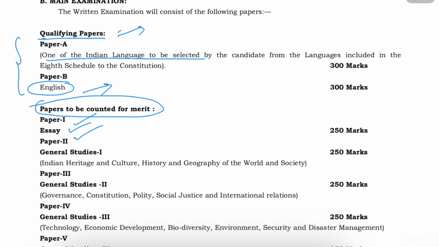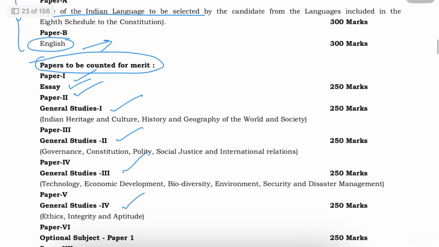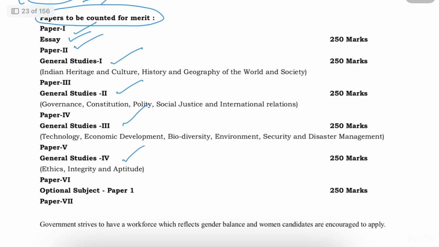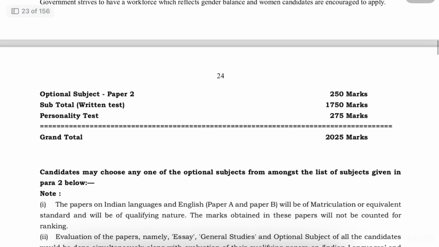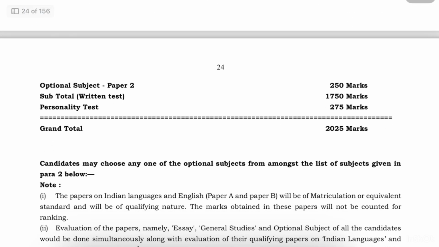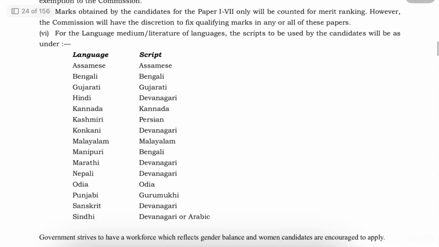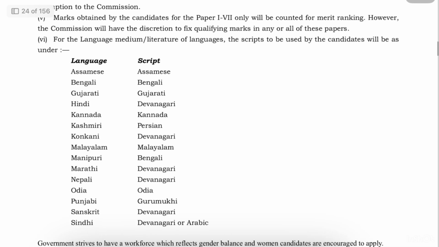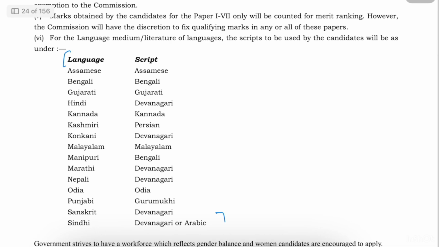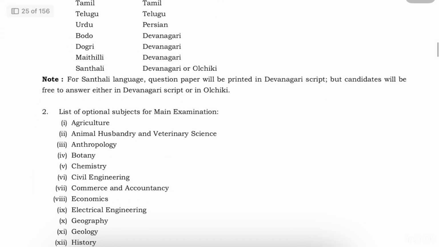That is paper 1, essay, paper 2, that is general studies 1, 2, 3, 4. I'll cover all of this in the next video in detail, so don't worry about it. Paper 6 and paper 7 are your optional subjects. And let's look at what and all do we have in optional. So as I said, the regional qualifying paper, you can choose any of these languages here. So Assamese, Bengali, Gujarati, Hindi, Kannada, Kashmiri, Konkani, Malayalam, all of these are included. So you can choose any one.